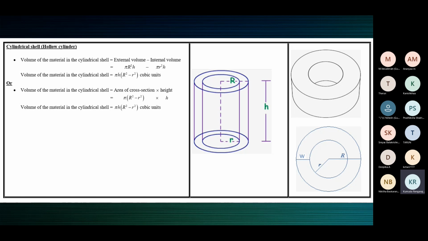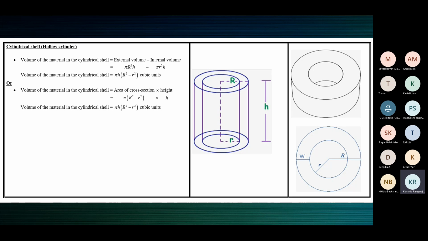All right. Now next is about the thickness of the wall of the cylinder. When we say hollow cylinder, the wall, that is the material. See, the cylinder is made of plastic, glass, metal, wood, whatever the material is. If the wall is very thin, its thickness can be ignored.